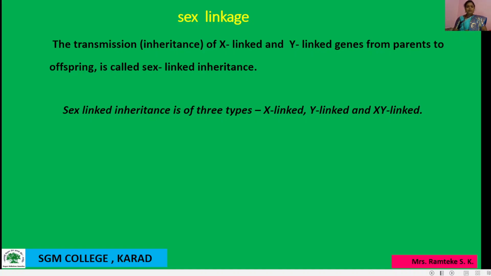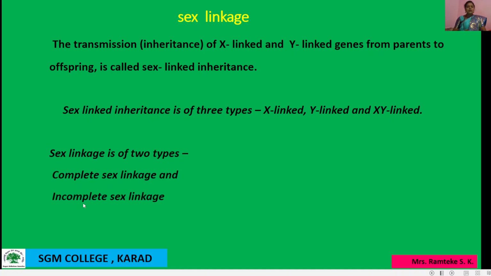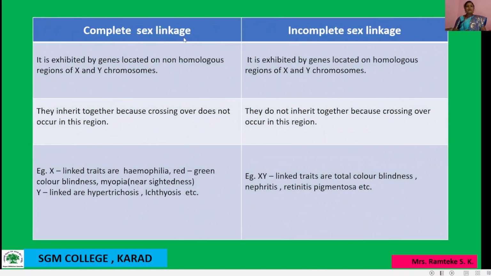Then this sex-linked inheritance is of 2 types: complete sex linkage and incomplete sex linkage. Okay, so let us see the difference between complete sex linkage and incomplete sex linkage. Complete sex linkage is exhibited by genes located on the non-homologous region of the X and Y chromosome.